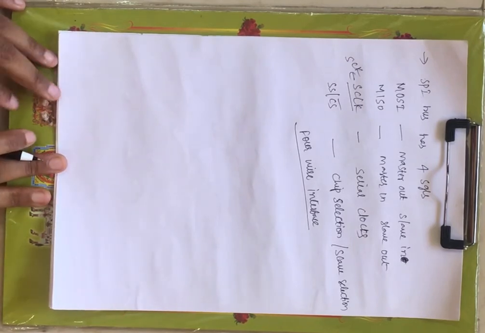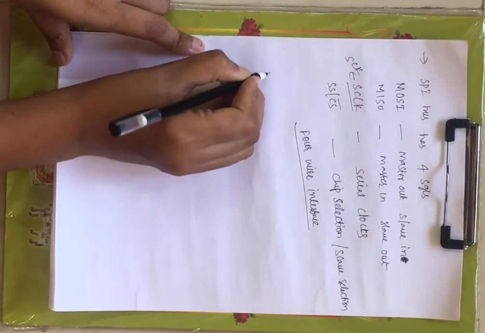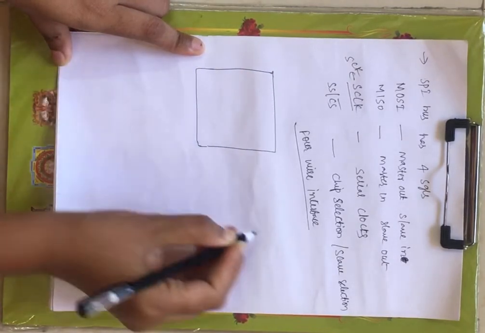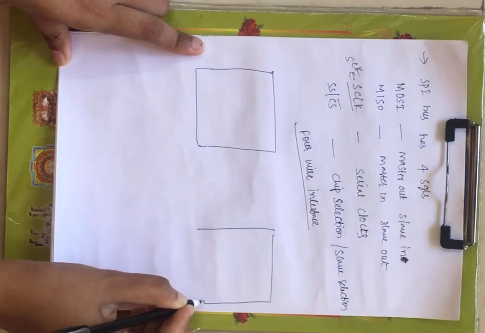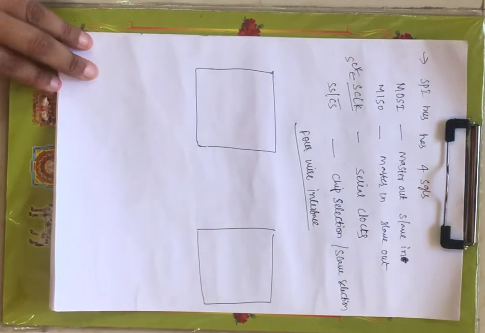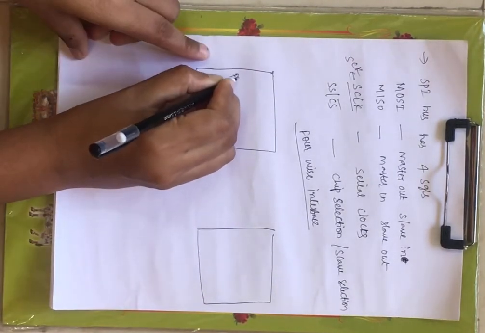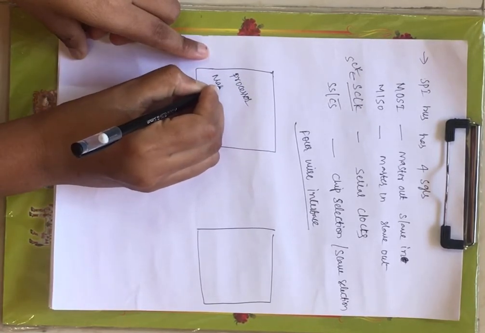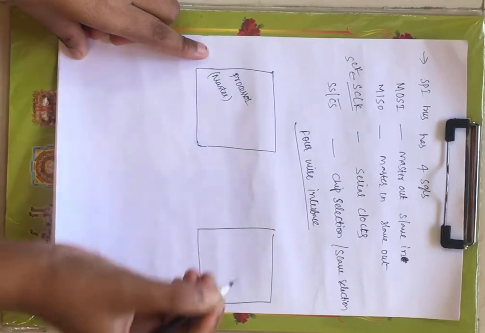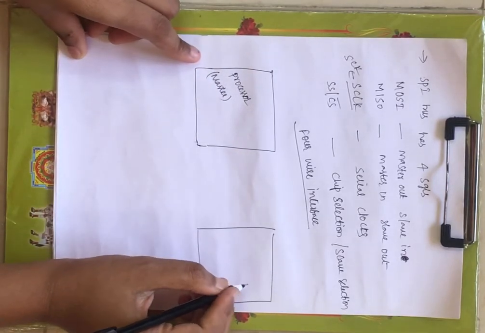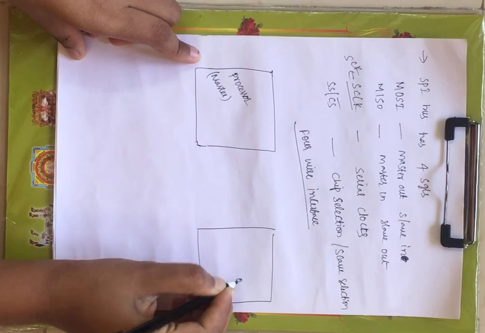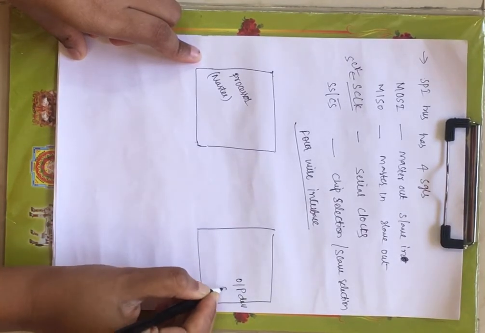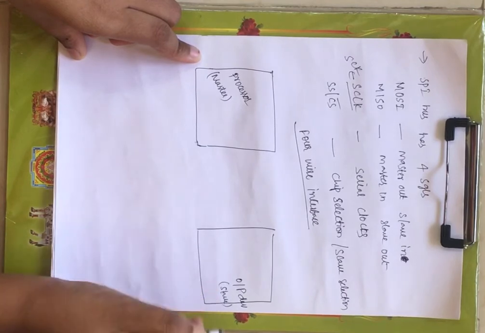Now let us see the simple interface between a single master and a single slave. This is the processor or the controller, nothing but the master, and this is the peripheral device, the output device, nothing but the slave.